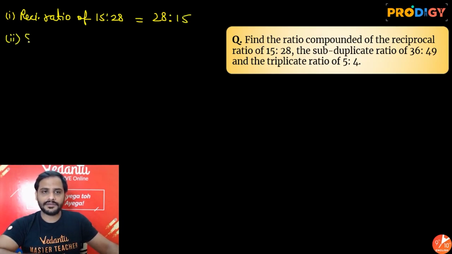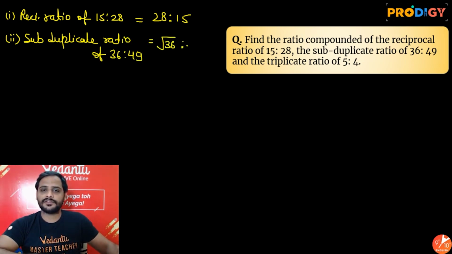Second one, subduplicate ratio of 36:49 will be square root of 36 is to square root of 49, which means 6:7.